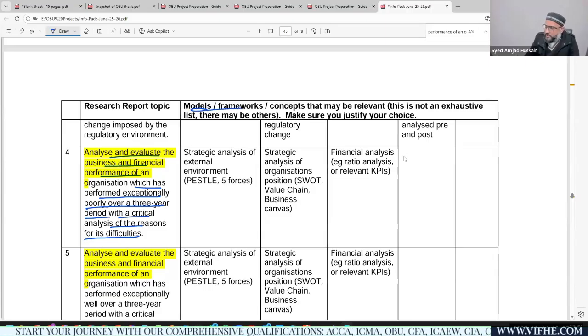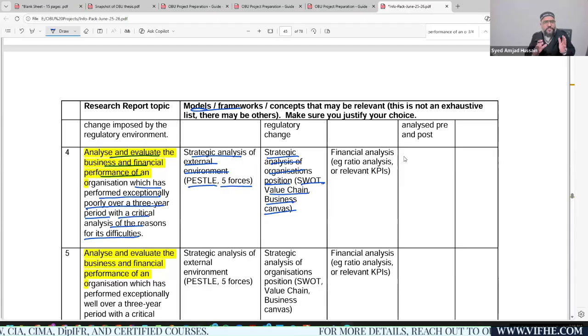Okay, so which model can you use for strategic analysis of the external environment? You can use PESTLE analysis or Porter's 5 Forces model, right? And for strategic analysis of an organization's position, you can use either the SWOT model, value chain analysis, or the business canvas model. All of these topics you have already gone through in your F1 course, Accountant in Business. You have already gone through these topic areas in one of your ACCA courses.